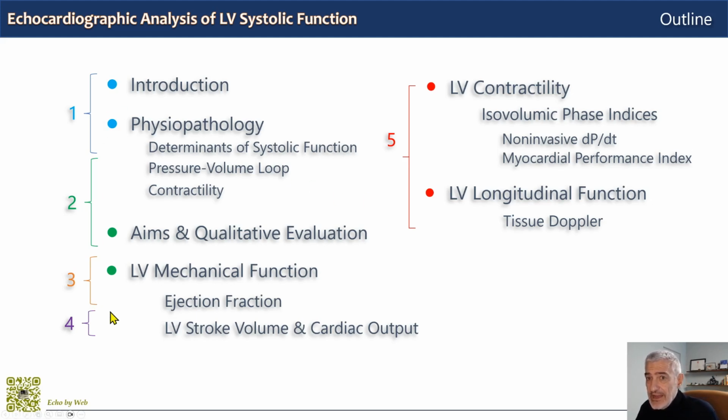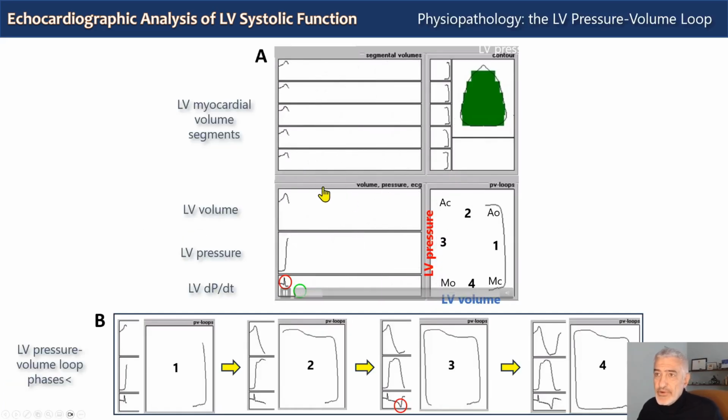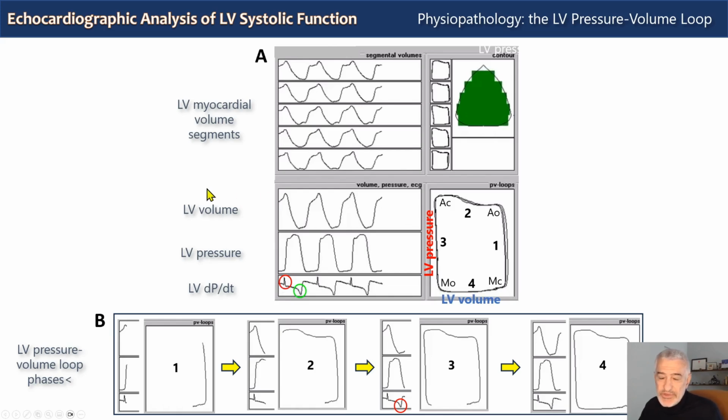And these are how they are grouped in the 5 videos. And this is video number 2, from physiopathology and the pressure volume cardiac loop to echocardiographic qualitative analysis of left ventricular systolic function. So the interplay of pressure and volume during the cardiac cycle is the starting point when analyzing cardiac physiopathology. This interplay during the cardiac cycle creates a left ventricular pressure volume loop, the one that you see here. Let's see how the loop is created.